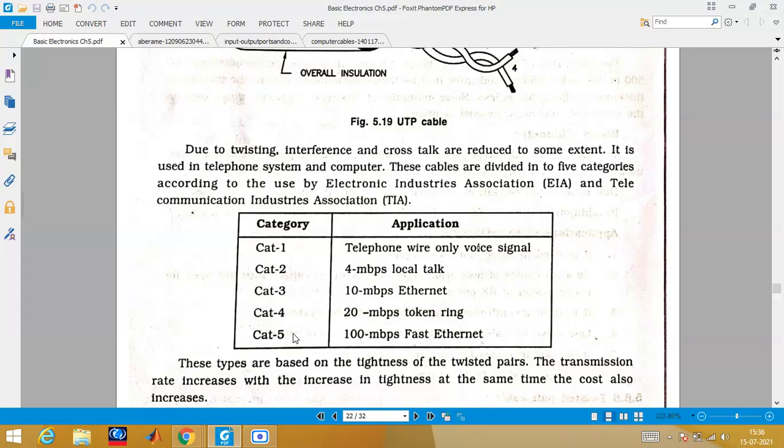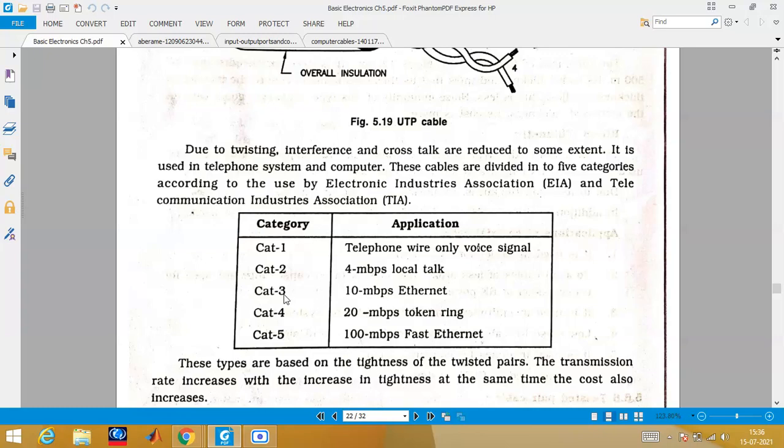So according to this EIA and TIA, they categorized 5 different categories of this type of cable. Okay, category 1 is used only for voice signal. Voice signal means where we can only talk to another person through phone. We are going to use the category 1 wires. Okay, category 2 is where a data speed of 4 Mbps and local talk you can give.